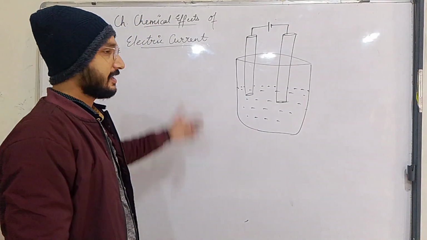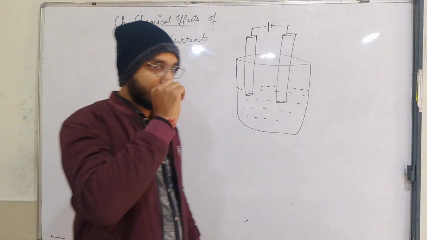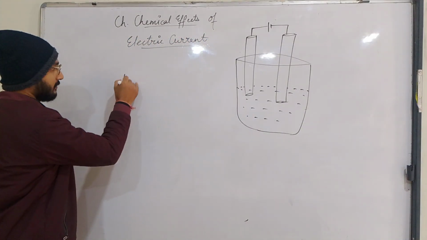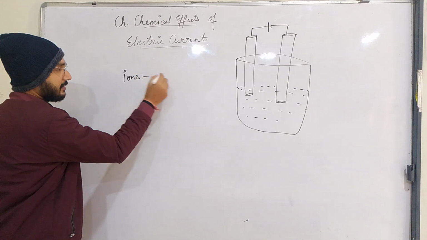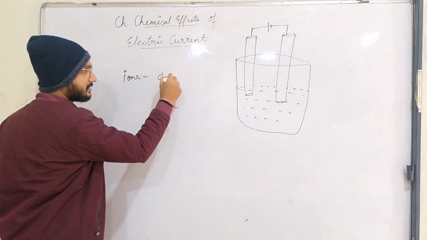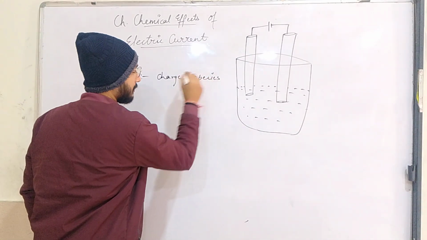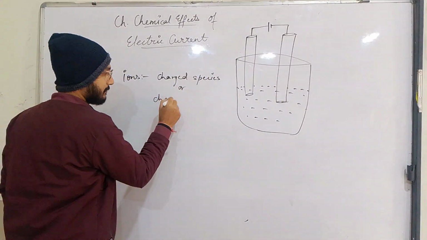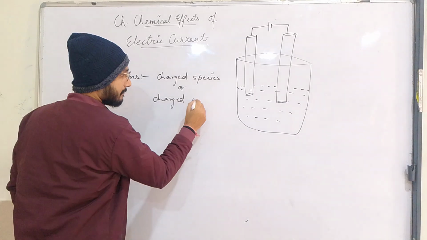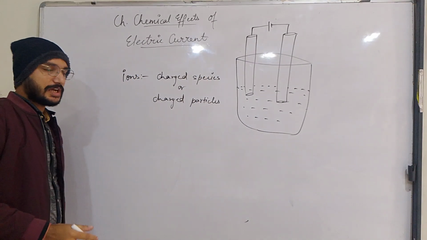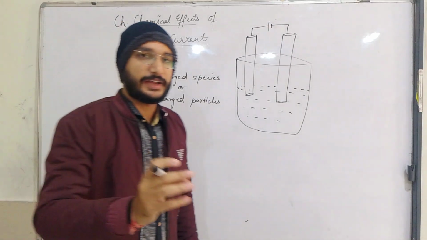Now what is electric current? Electric current is a moving of ions. And what are ions? Now we will discuss ions. Ions are just like a charged species or charged particle. Charged species or charged particles are known as ions.